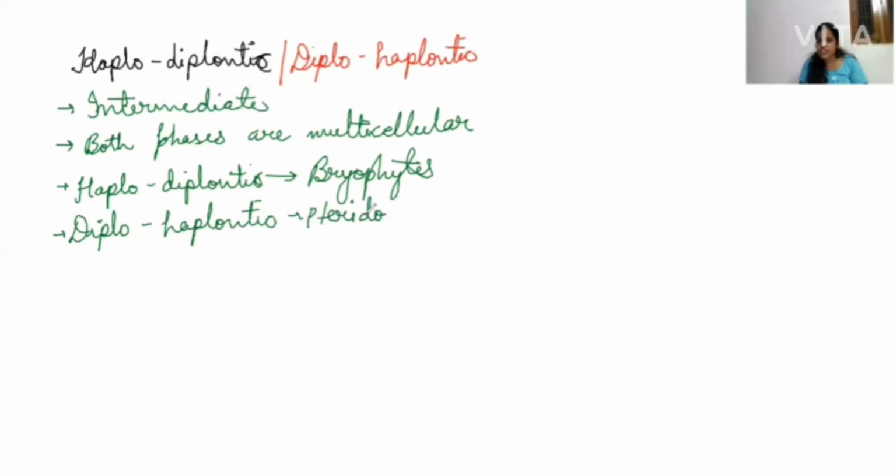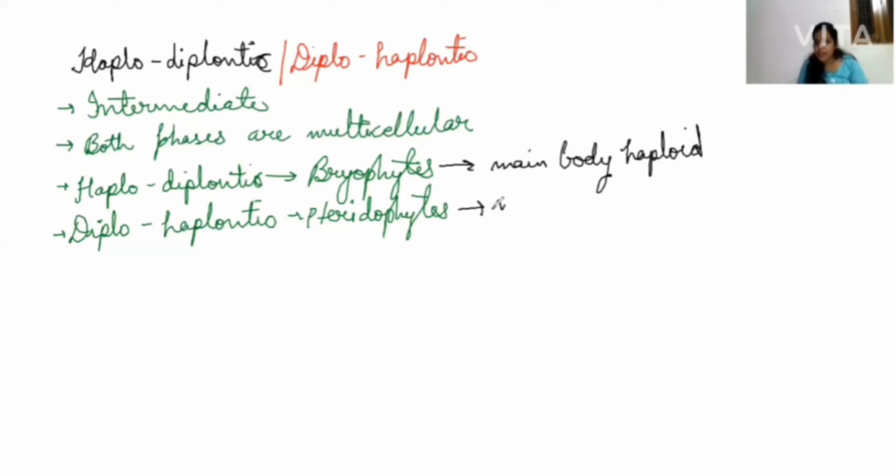The reason is, I'll tell you what is the difference. In case of haplodiplontic, the dominant stage or the main body is haploid, or we can say it is gametophyte, whereas in case of pteridophytes, diplohaplontic life cycle, the main body is diploid. So this is the reason to have the two types of intermediate names, haplodiplontic and diplohaplontic. Now let's see the life cycles of these individuals.